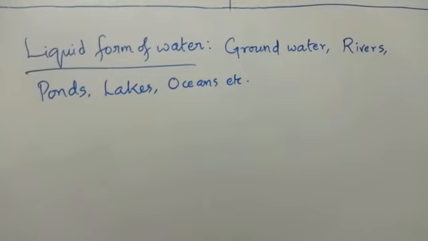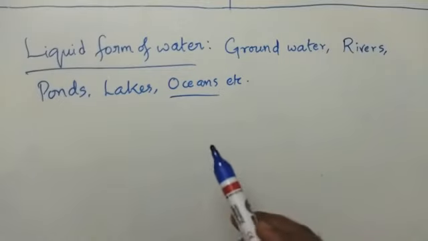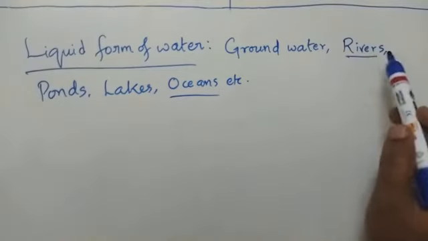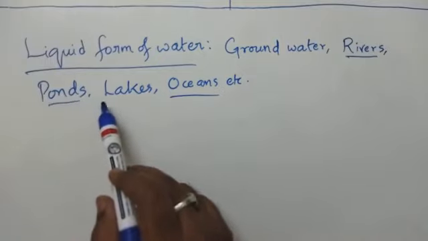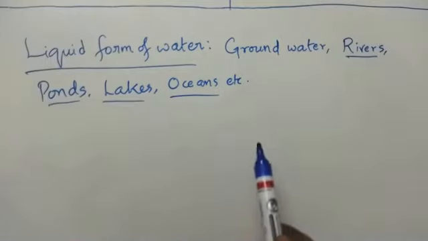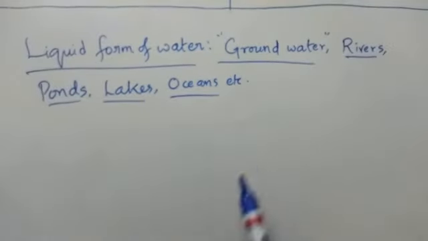Now let us learn. Ocean water is not a source of water for us. River water is a source of water for us. Pond water, in some places only, is a source of water. Lakes also. Groundwater is one of the important sources of water for us.